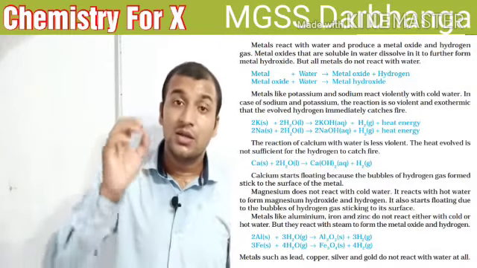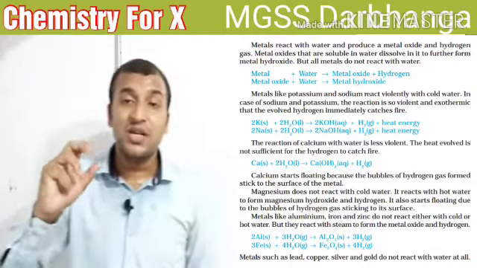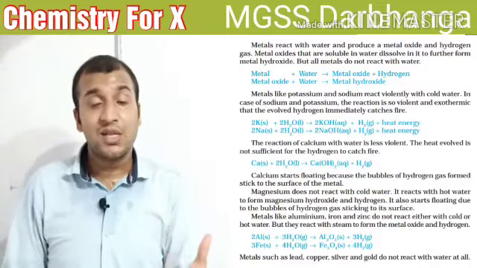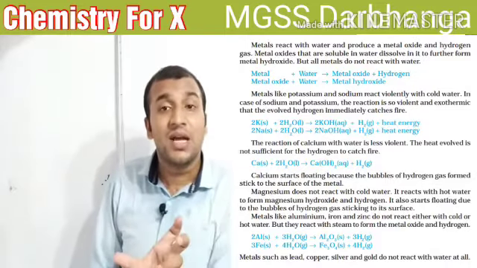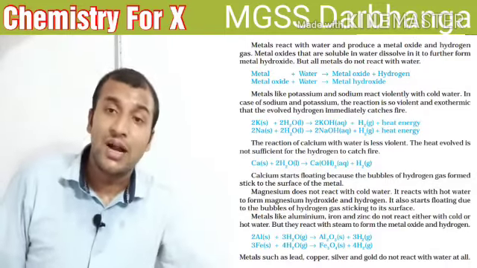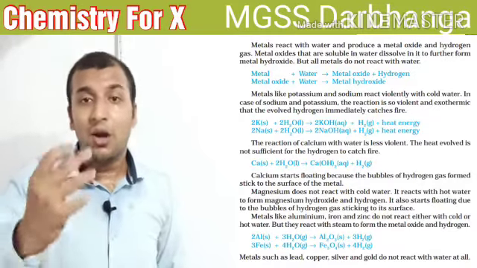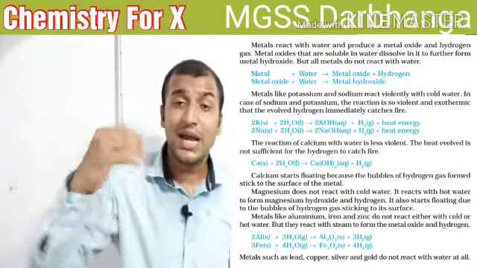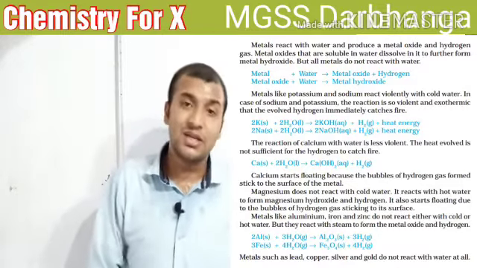So students, such moderately reactive metals, when they react with hot water, form metal oxide, and sometimes metal hydroxide also, along with hydrogen gas.